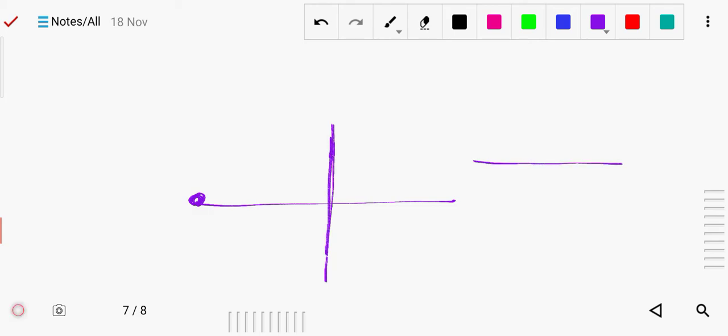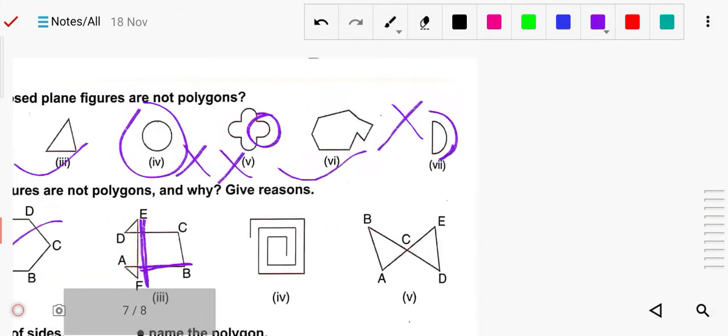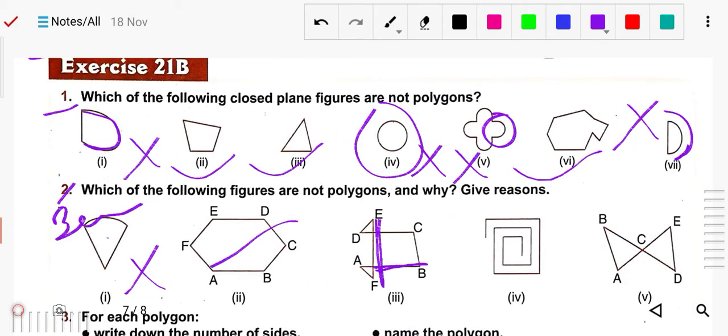Suppose this line is E and F and this is A and B. The end point of EF is not this point. End point is either here or here. So that's why this is not a polygon, because they intersect at a point other than the end point.